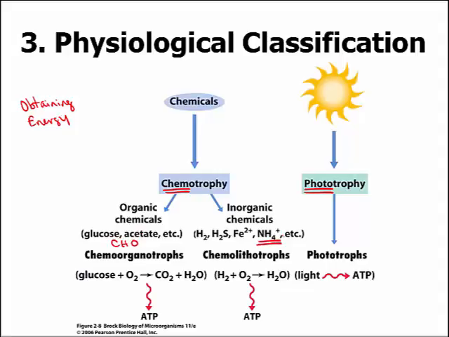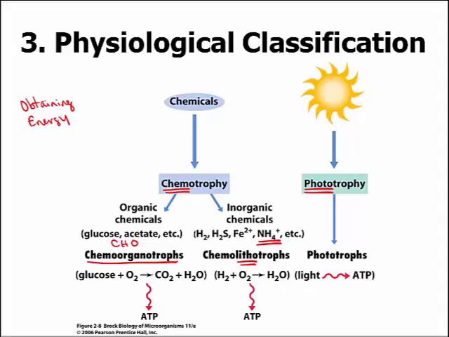Ammonia is a very common inorganic compound. If it gets its energy from chemicals, and it gets its carbon from organic chemicals, it's called a chemoorganotroph. If it gets its energy from chemicals, but not organic chemicals, it's a chemolithotroph.